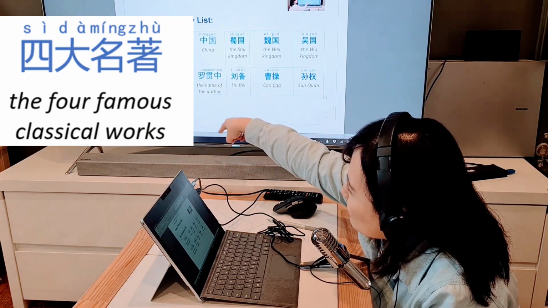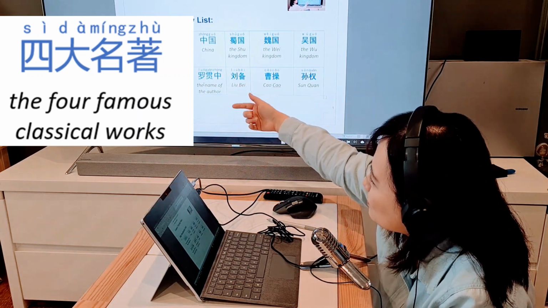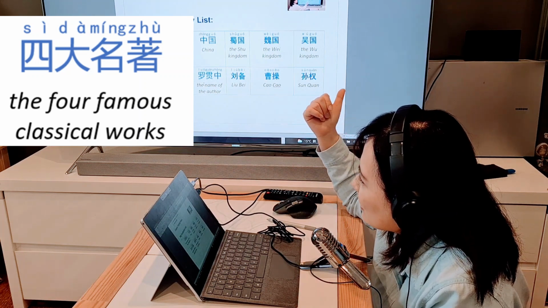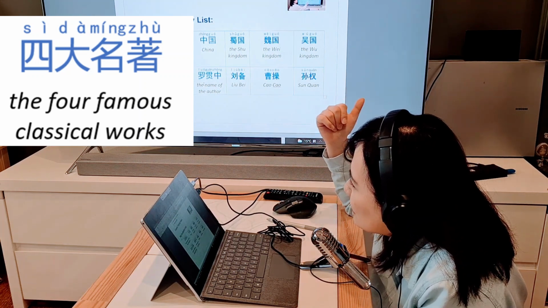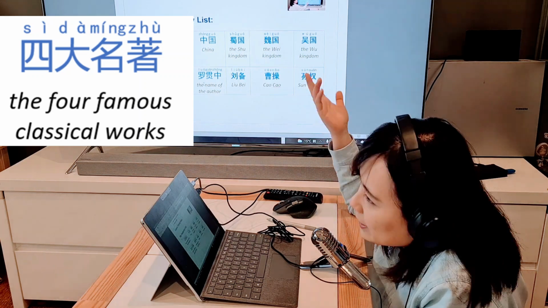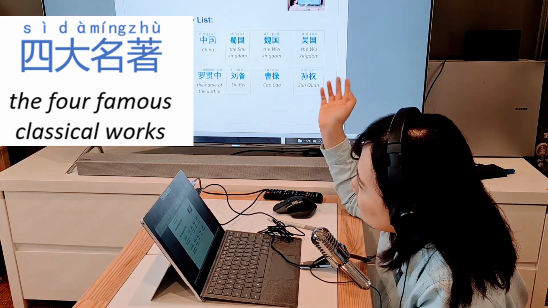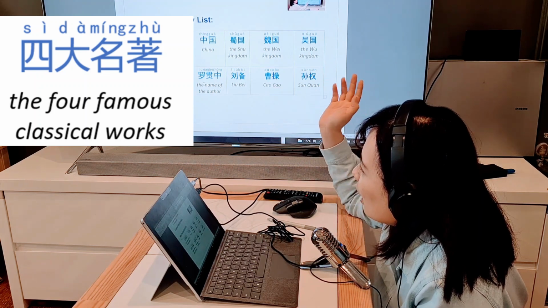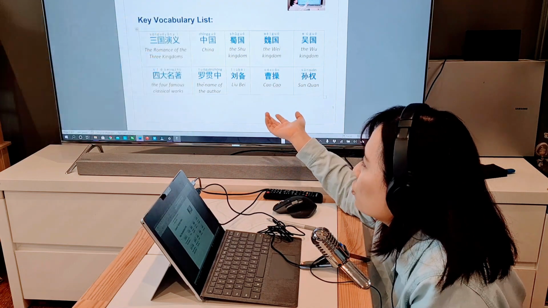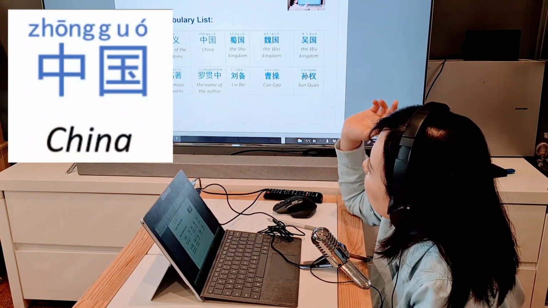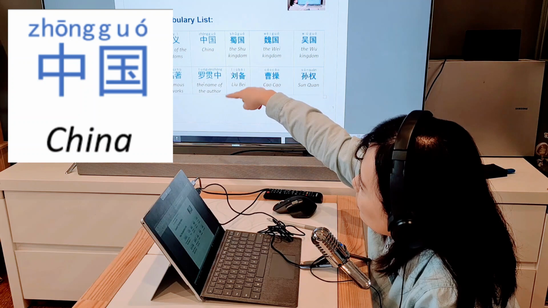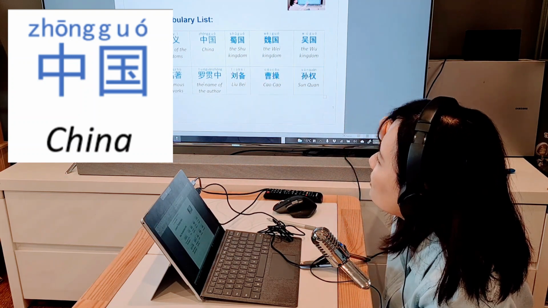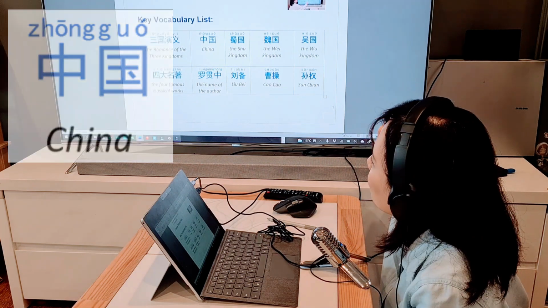So 三国演义, that's one of the 4 famous classical works, so classics in China. So the 四大名著, 四 is 4, 大 is big, famous, 名 is again famous, so it's 4 of the big famous artwork, 名著. Then we have 中国, so that's one of the 4 famous book in 中国, China. We learned about this again last term.